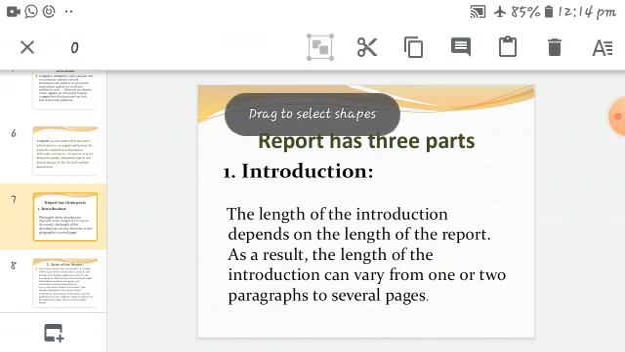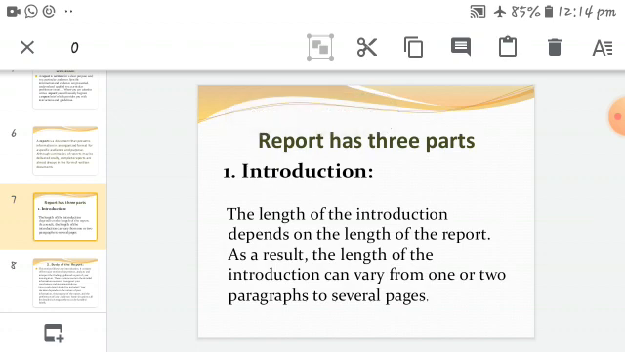So here, introduction means the introduction should cover the foreground of the subject. The introduction should cover the main subject of the issue, and it should give an idea about the content to follow. The introduction should give you some idea of what the content is that we have to follow.